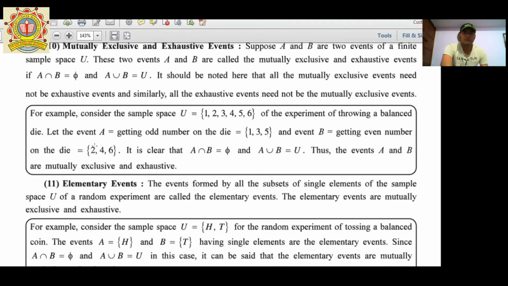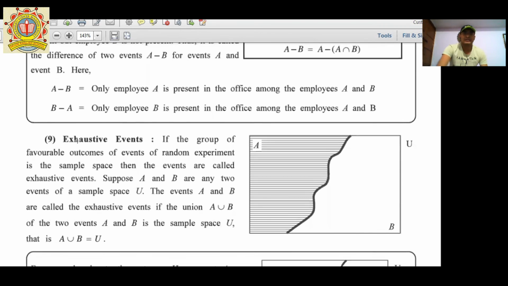Next one. Point number 9. Exhaustive events. So what are exhaustive events? Here A union B is equal to U. Then these types of events we call exhaustive. If the group of favorable outcomes of events of a random experiment is the whole sample space, then the events are called exhaustive events.